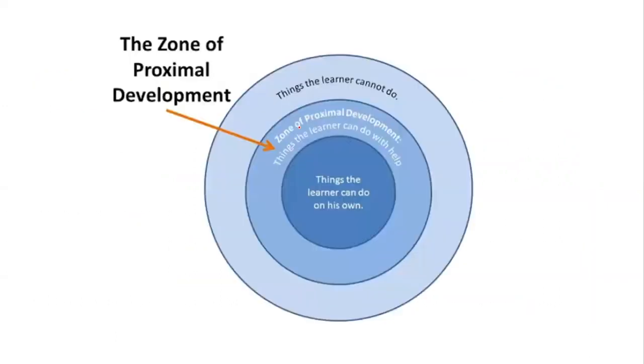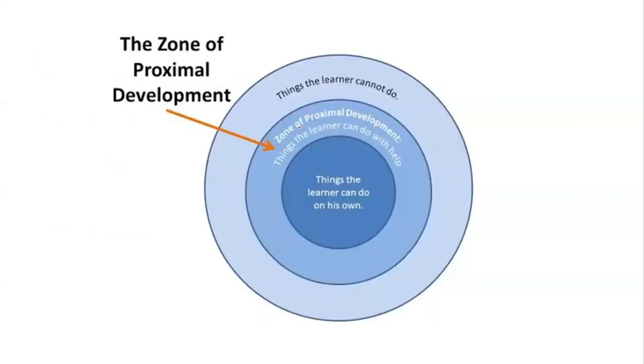Let's see now. When we talk about the zone of proximal development, it is that area which a learner cannot do on his own. I mean to say, anything he wants to do cannot be done on his own, so he requires the help of either his classmates or his teachers. Such a zone where the learner takes help can be developed with the help of what? It is called development.